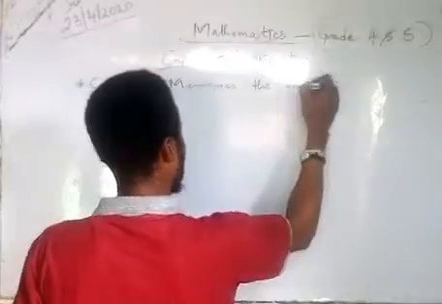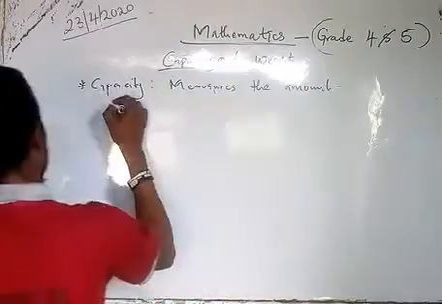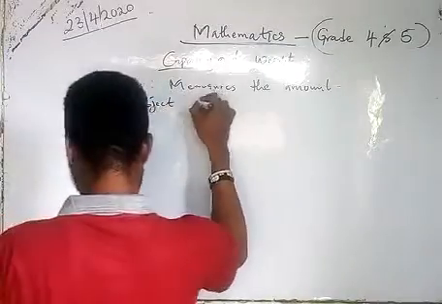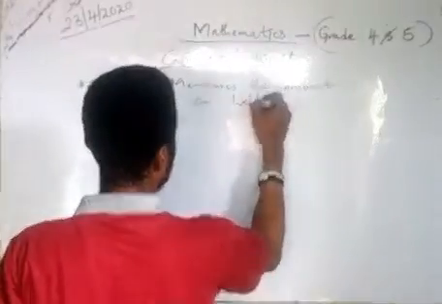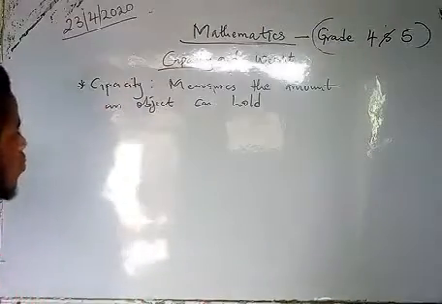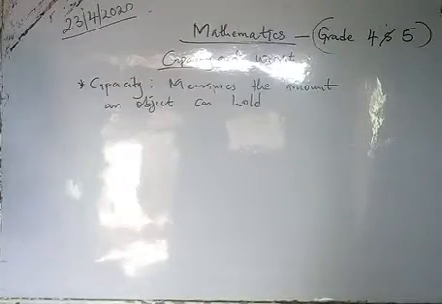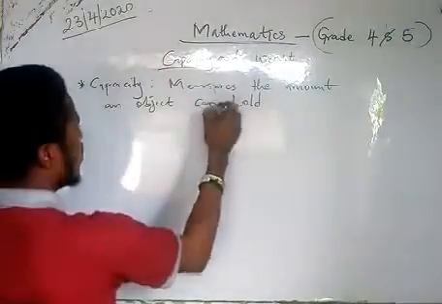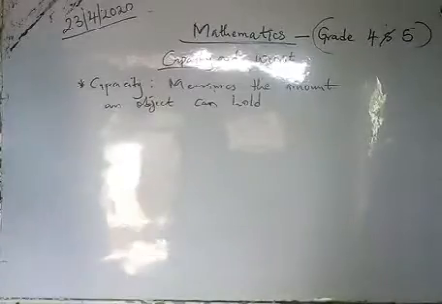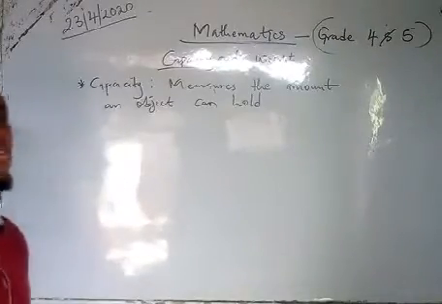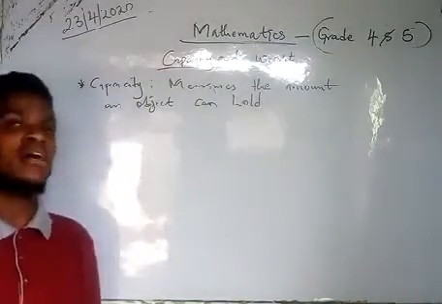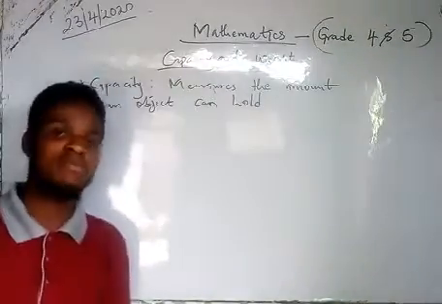Capacity measures the amount an object can hold. Capacity talks about the measurement of the amount an object can hold. That is the meaning of capacity. For instance, with a bottle, capacity will measure the amount of water or liquid that can be contained in that bottle.